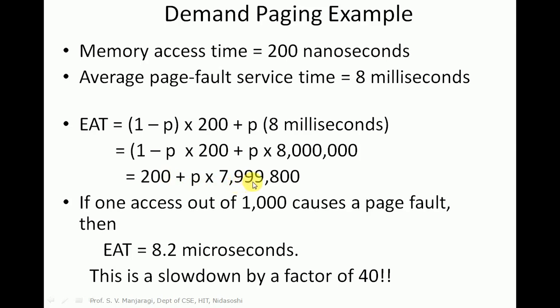79 lakh 99,800. If one memory access out of 1000 memory accesses causes a page fault, then what will be the effective access time? It will be around 8.2 microseconds. It means it will slow down the system by a factor of 40. The system execution speed will be slowed down 40 times because of page fault.